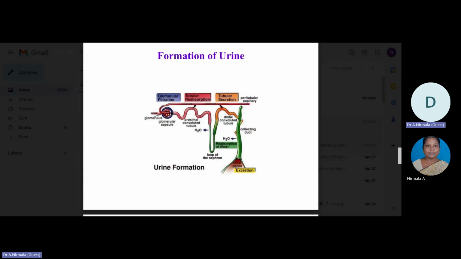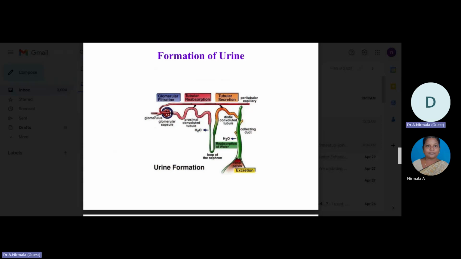The capillaries of the glomerulus resist the flow of blood, and blood pressure is set up. Due to this glomerular blood pressure, water and dissolved salts, glucose, drugs, urea, and uric acid move from the glomerulus to the inside of the Bowman's capsule.